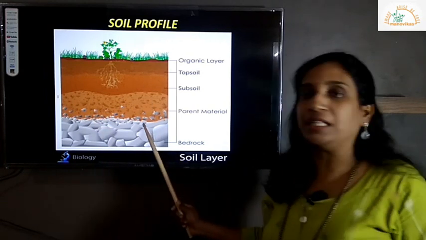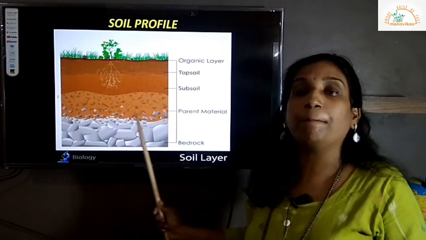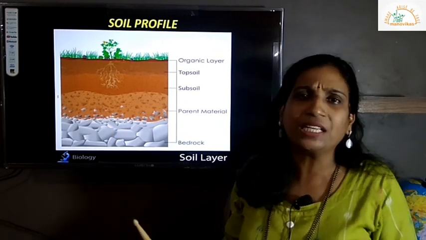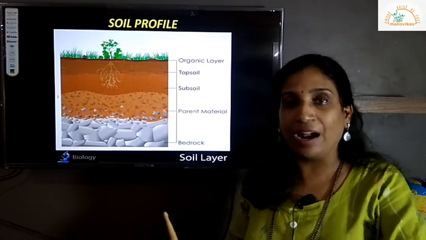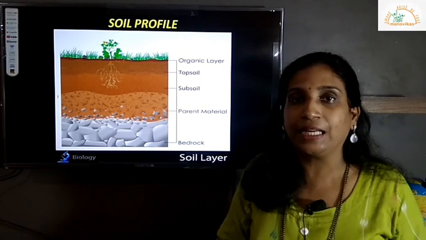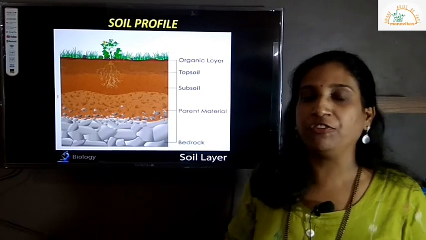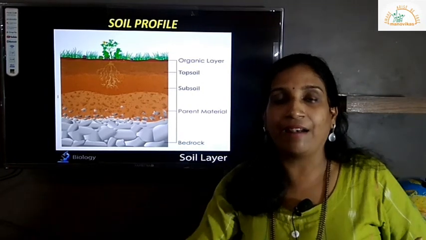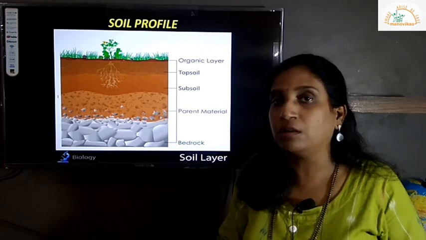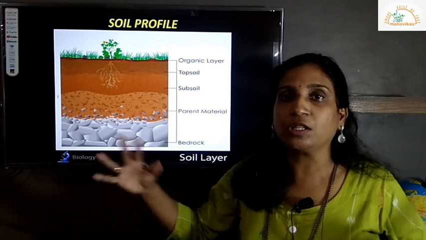As you go underneath, below, there is something called parent rock. As you dig the ground about 1-2 meters, you must have noticed, you will get dry soil, or you will start getting rock pieces. And then still underneath, if you have seen a well being dug, sometimes they don't encounter the water table, or they go deeper, and they will sometimes come across huge rocks.